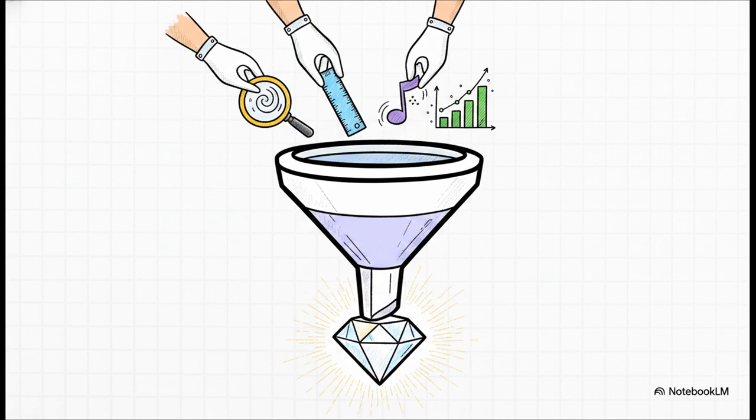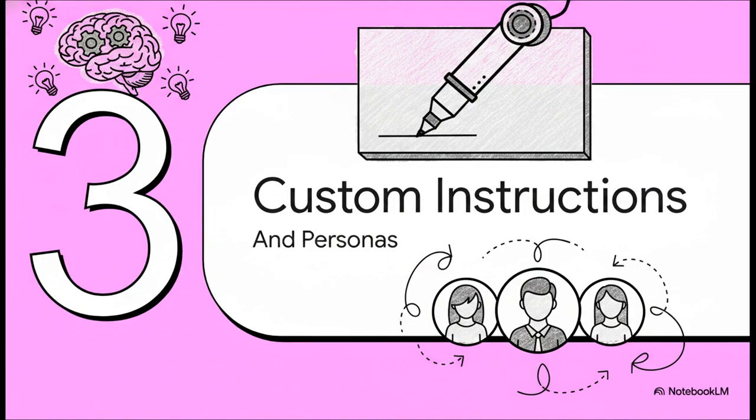And if you really want to level up, don't just ask a simple question. Provide a blueprint. We call this the mega prompt. A true mega prompt includes detailed background context, the exact format you're looking for, specific length parameters, the tone you want, and actual examples of what good looks like. By spelling out the whole shebang and leaving zero room for guesswork, you literally force the AI to give you exactly what you need. Moving right along to section 3, custom instructions and personas.